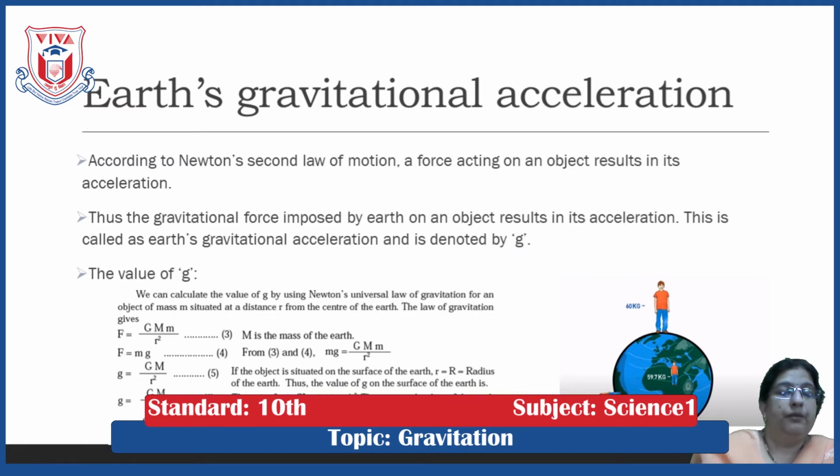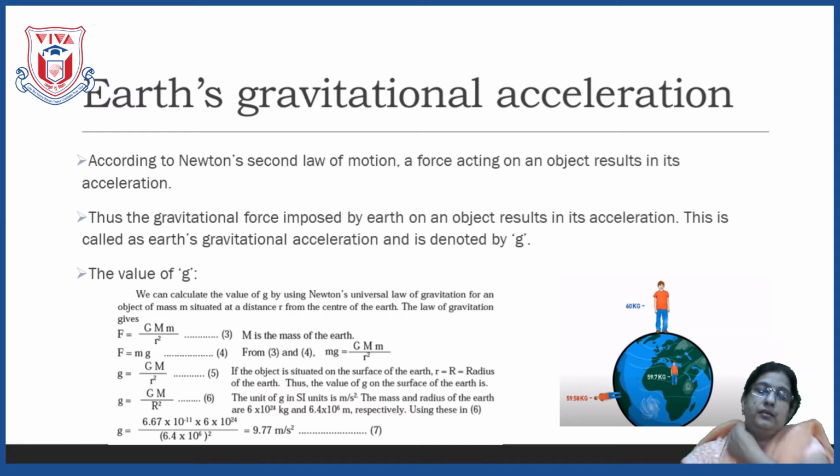Now, here let us do one more activity children, again the same. I have taken the roll of the sellotape in my hand. Now, when the sellotape is in my hand, its initial velocity is 0. Now, if its initial velocity is 0, if I throw it upward, the velocity will go on increasing. At a certain height, it will be 0, and from there it is brought down due to Earth's gravitational force. Means here the velocity of this object will go on changing.